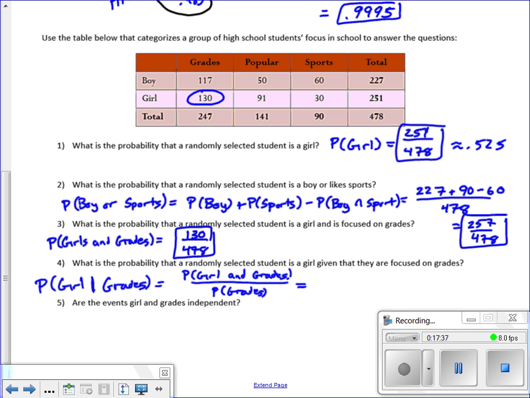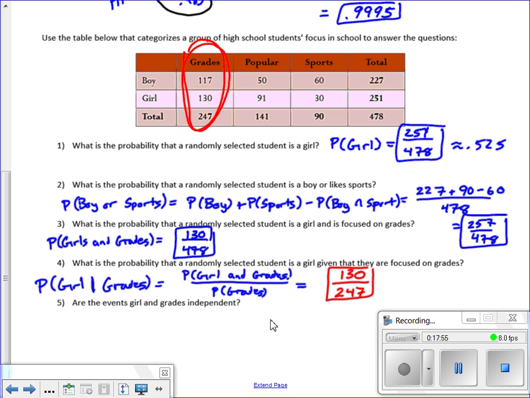Another way to think about it, since we know they're focused on grades, we know we're in this category right here altogether. We know the new denominator is 247, and out of those 247 that are focused on grades, 130 of them are girls. So there's another option.